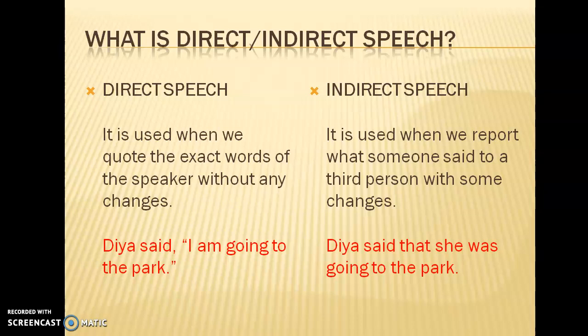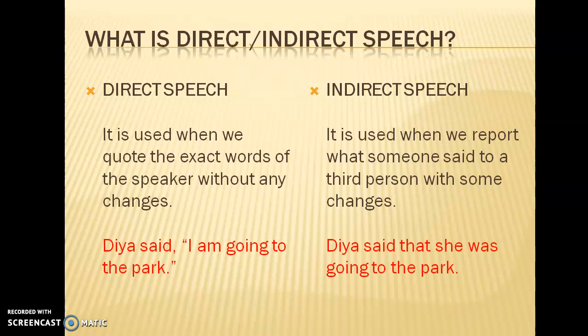And if I pass this message to somebody and I am talking in direct speech, I would say, Dia said, "I am going to the park." I have quoted the exact words of Dia. I have not made any changes when I am passing this to somebody. And what is indirect speech? It is used when we report what someone said to a third person with some changes.